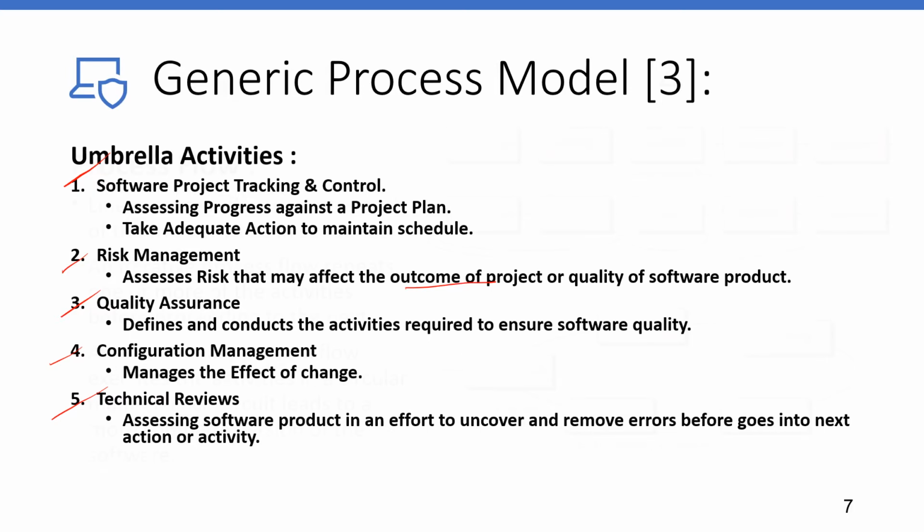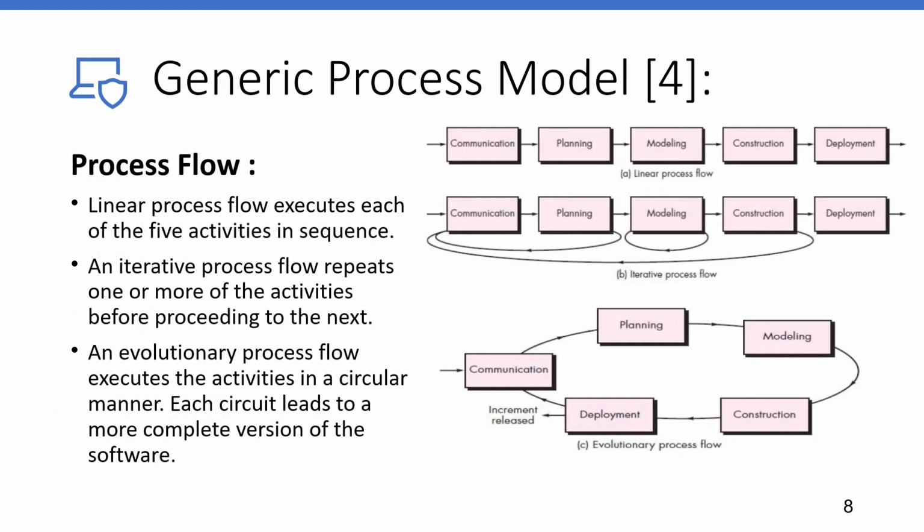In the generic process model, let's consider the process flow. What is my process flow? You observe this diagram: communication, then planning, then modeling, construction, and deployment. A linear process flow executes each of the 5 activities in sequence. These are the 5 activities: communication, planning, modeling, construction and deployment. An iterative process flow repeats one or more of these activities before proceeding to the next one.